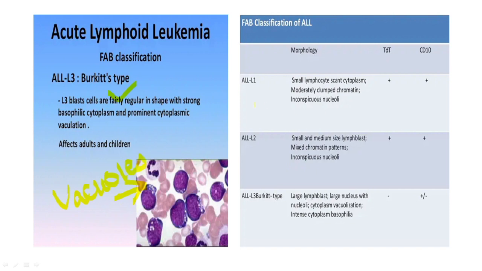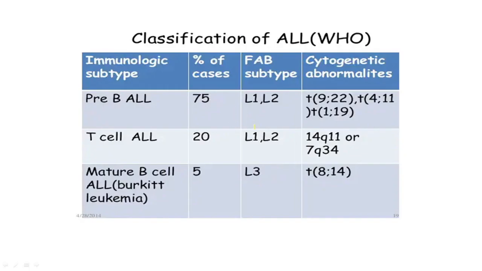Now coming to the FAB classification, this can be L1, L2, or L3, as we've already discussed. The TdT is positive in L1 and L2. It is comparatively not seen in the L3. Now WHO classifies ALL according to the pre-B cells, the pre-T cells, or the mature B cells, or the Burkitt type. Now coming to the L1 and L2, which is similar to that of the pre-B, or it may mimic that of the T cells.